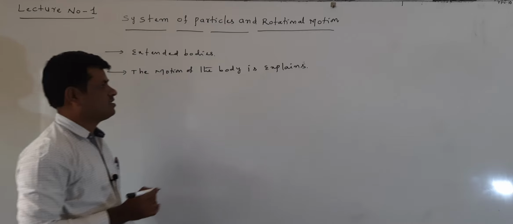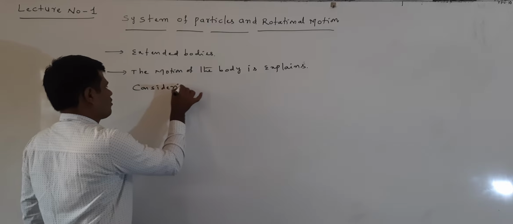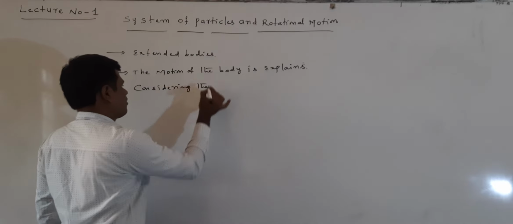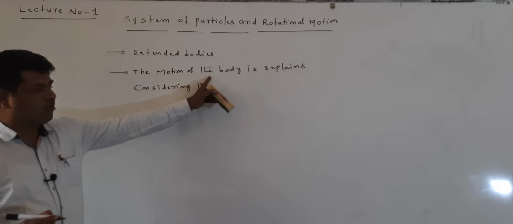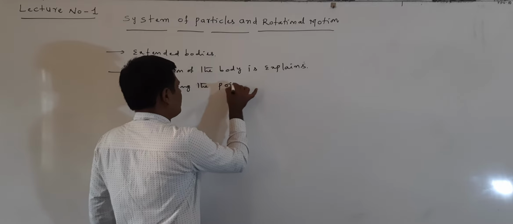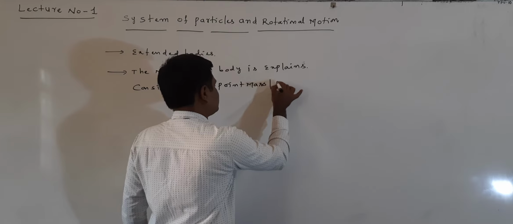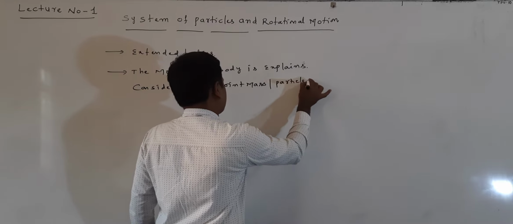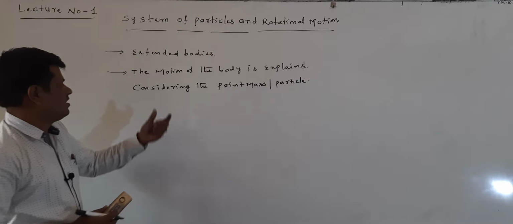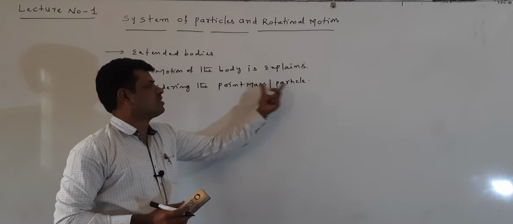The motion of the body is explained considering the whole body as a point mass or particle.